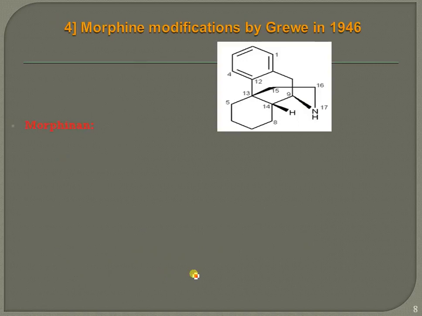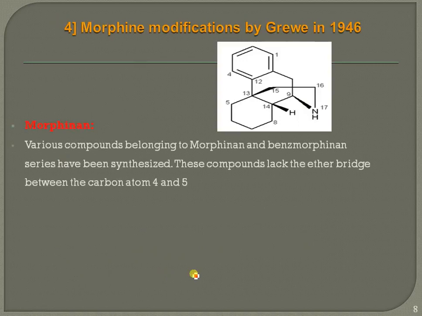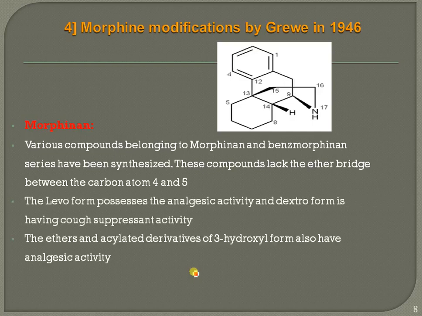Further, the morphinan derivatives. Various compounds belonging to morphinans and benzomorphans are there. The ether is replaced; the 4,5 ether bridge is replaced. The ethylene bridge is replaced between carbon number 4 and 5. The levo form possesses the analgesic activity, and the dextro form has cough suppressant activity.